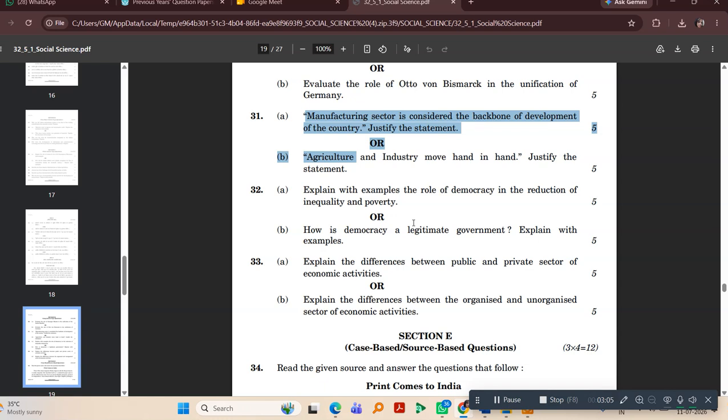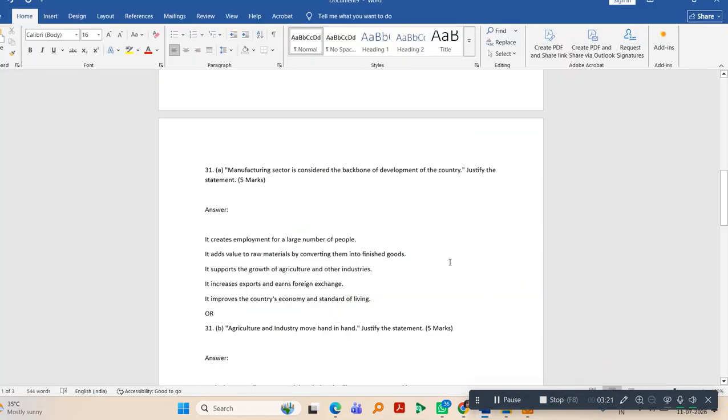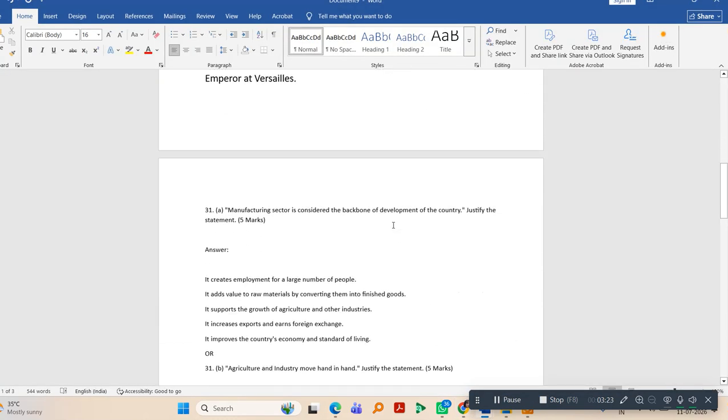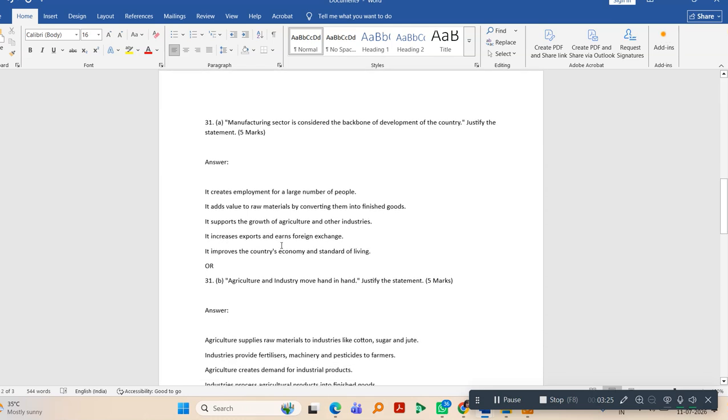Manufacturing sector is considered the backbone of development of the country. Justify the statement. Agriculture and industry move hand in hand. This is 31B. Justify the statement. These two questions are with regard to geography. The first question was pertaining to history. I have already discussed that, the 30th question of section D.